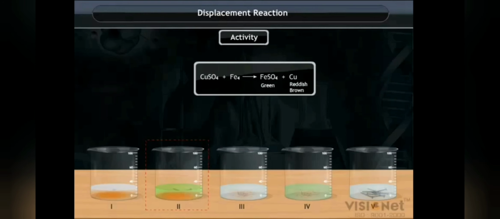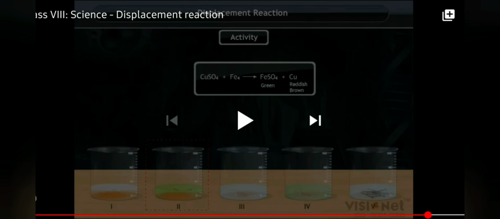In the place of copper in CuSO4, Fe takes its position, that is, it becomes FeSO4. Because iron is more reactive than copper, iron takes the position of copper.